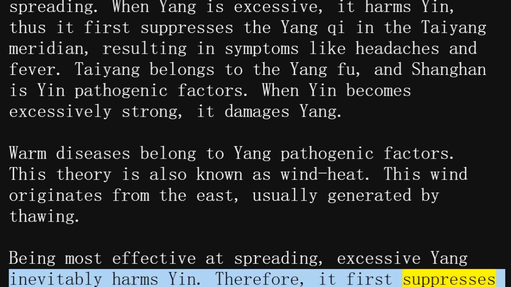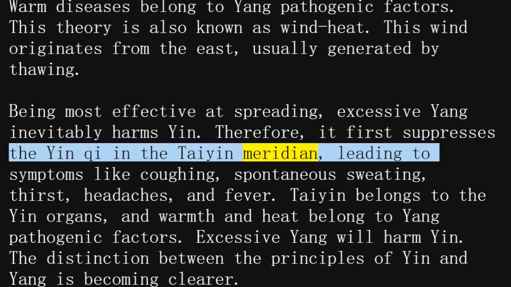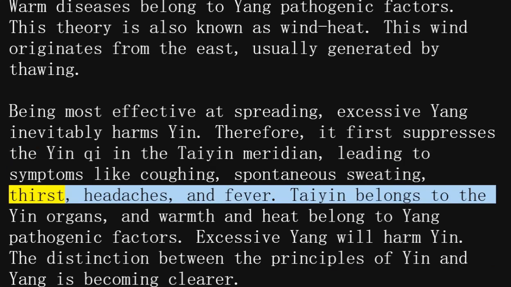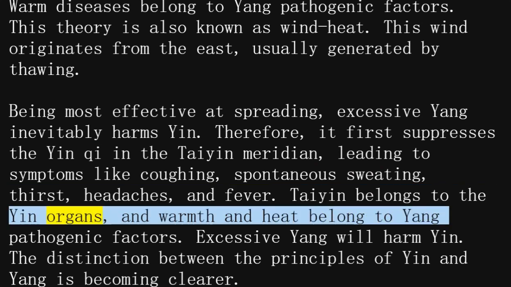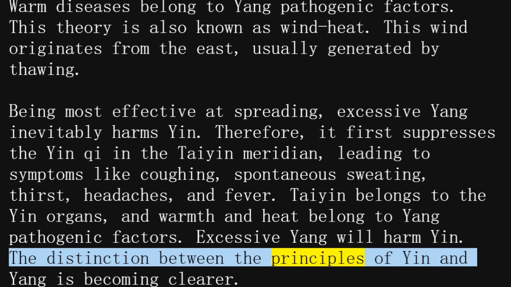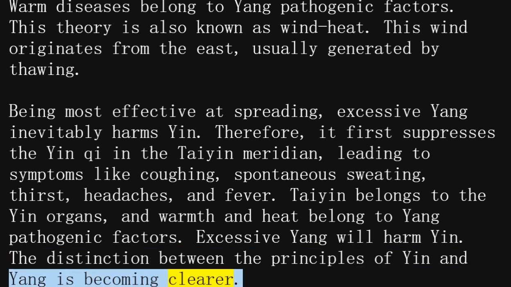Therefore, it first suppresses the yin qi in the Tai-yin meridian, leading to symptoms like coughing, spontaneous sweating, thirst, headaches, and fever. Tai-yin belongs to the yin organs, and warmth and heat belong to yang pathogenic factors. Excessive yang will harm yin. The distinction between the principles of yin and yang is becoming clearer.